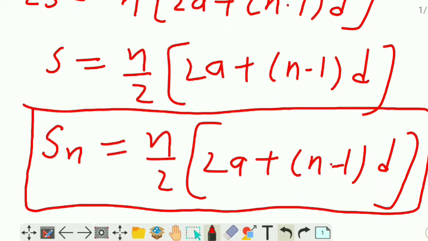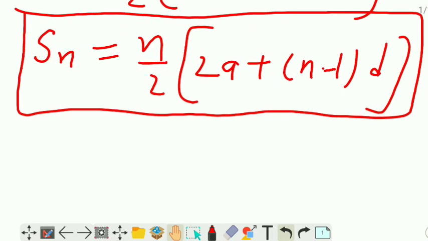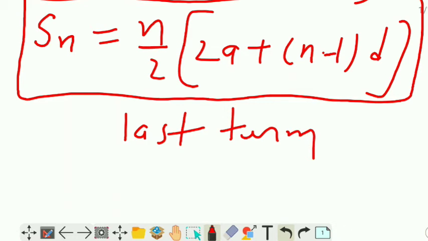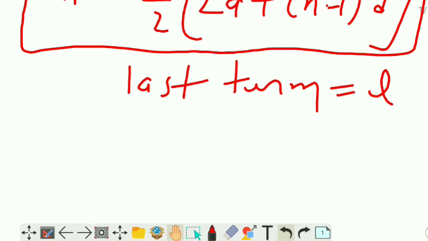We can describe this formula in another way also. How? See here. Suppose sometimes in some questions the common difference is not given. Sometimes in the questions the last term is given. What is given? The first term and the last term. So the first term is a, I have already told you. Suppose the last term is L. So how will this formula change?